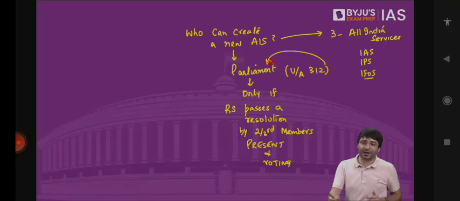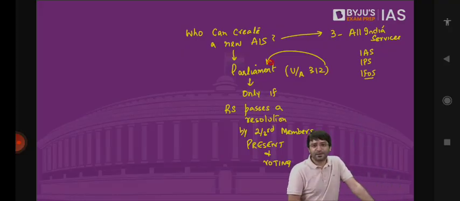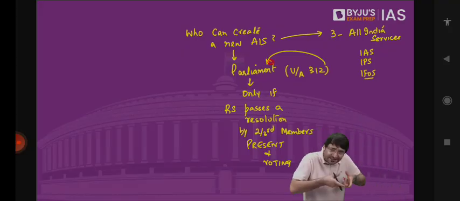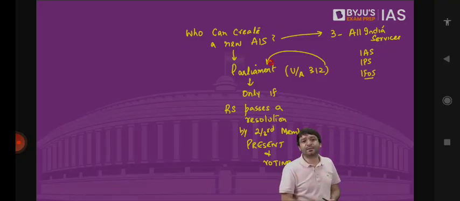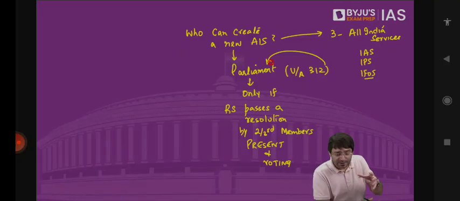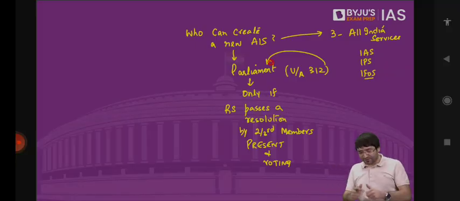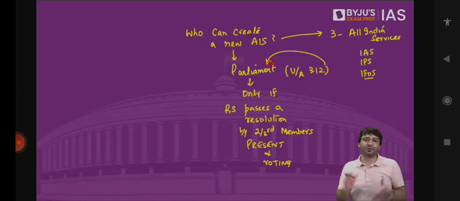Otherwise, Parliament cannot, because these all India service officers work in the states, but they are accountable to the center. They're recruited by the center, trained by the center. That is why we say Rajya Sabha is the Council of States. It protects the interests of the states. If there is no need for Parliament to make a law on state list, because it will violate the powers of the state, if there is no need to have a new all India service, because it will encroach upon the powers of the state, then Rajya Sabha will not allow. That is why we say Rajya Sabha is the protector of the interests of the states.